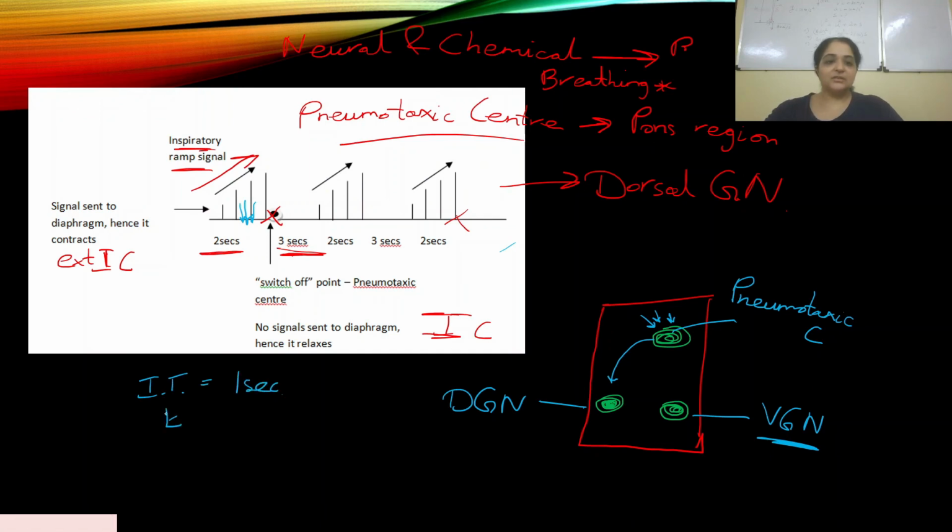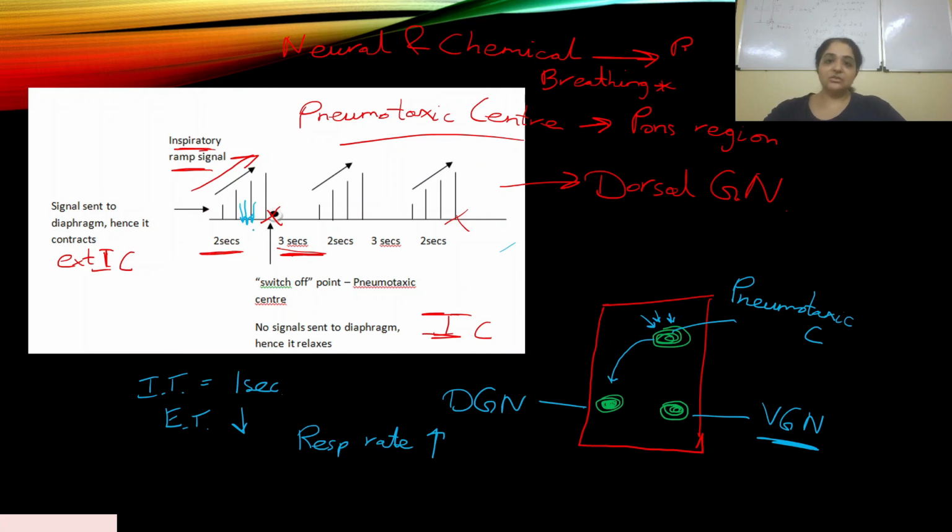So expiratory time also reduces, right? If inspiratory time reduces, expiratory time also reduces, what happens? The respiratory rate increases. So it has the ability to alter the respiratory rate. Apart from the switch off signal, it has another function where it can alter the respiratory rate by reducing the time of inspiration.